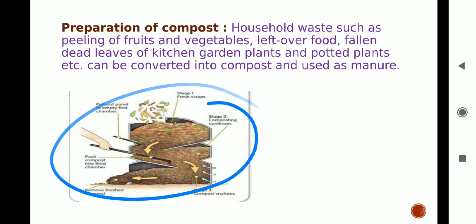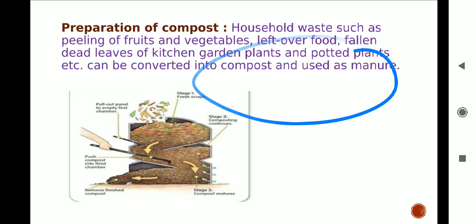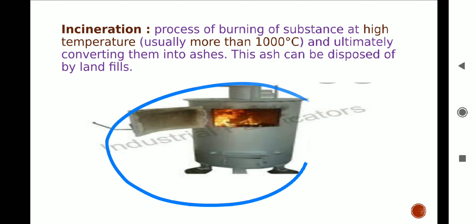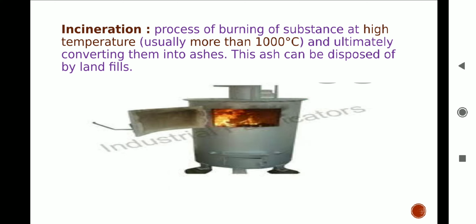Incineration. It is carried out in an incinerator, burning substances at high temperature, more than 1000 degrees Celsius, to form ash. This ash is then disposed of by landfill. It is used to destroy household waste, chemical waste, and biological waste generated from hospitals. All the organic matter is removed as CO2 and water vapor in the incinerator.